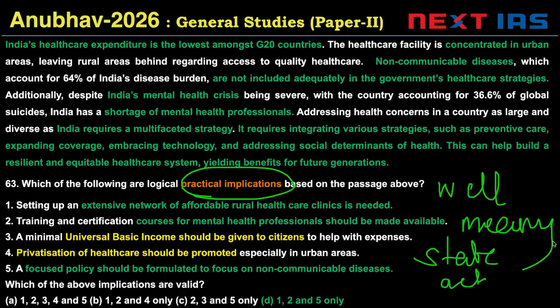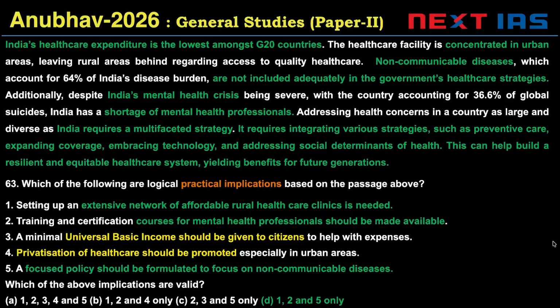You're taking well intentioned actions on behalf of the state. One says setting up an extensive network of affordable rural healthcare clinics is needed. The current healthcare is concentrated in urban areas, leaving rural areas behind regarding access to quality healthcare. So, one is valid, one is an action a well meaning state actor would take.